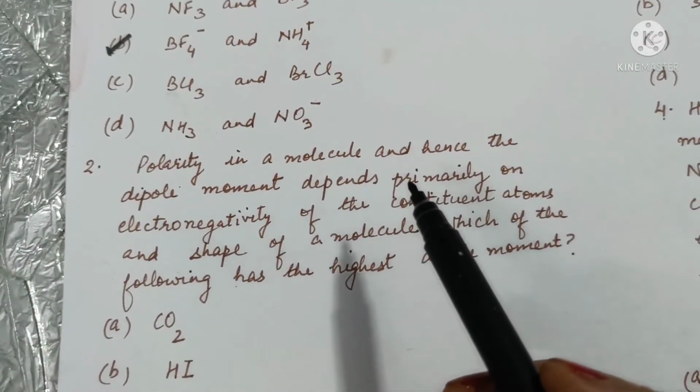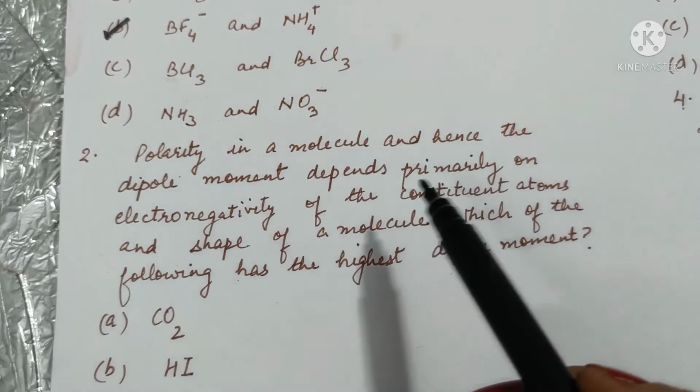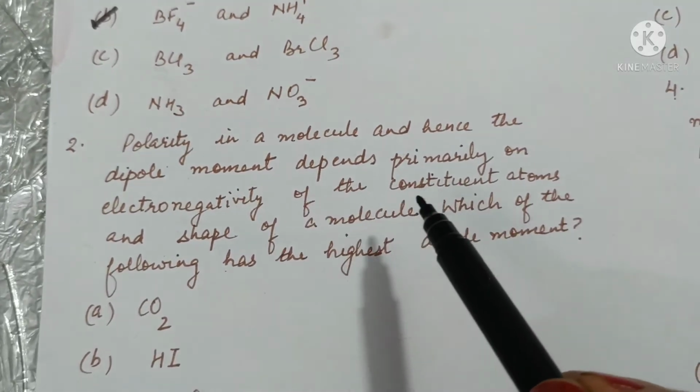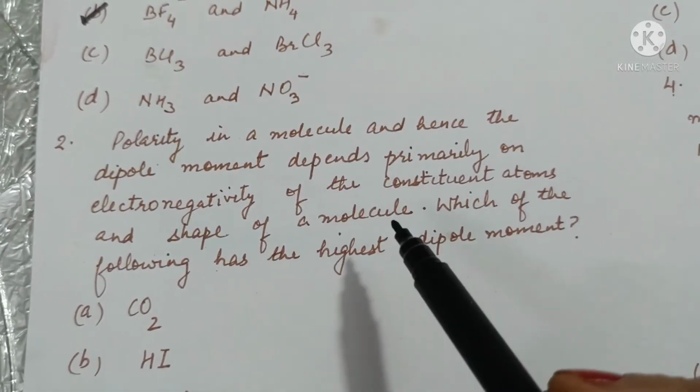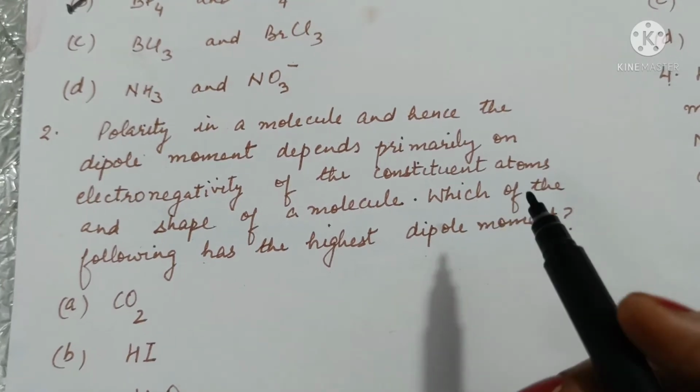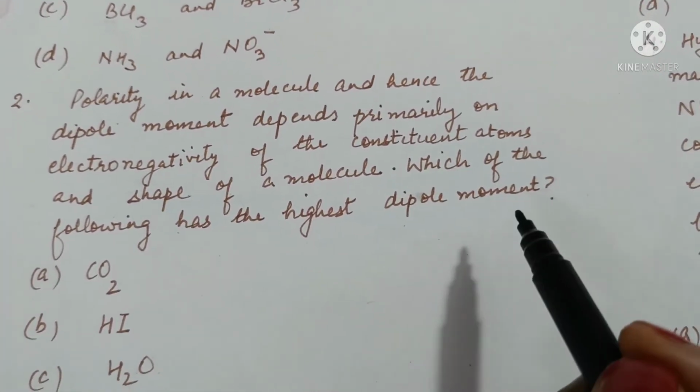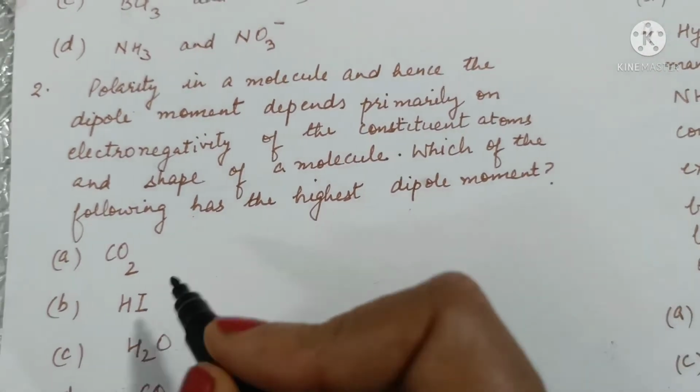Polarity in a molecule and hence the dipole moment depends primarily on the electronegativity of constituent atoms and shape of molecule. Which of the following has the highest dipole moment?